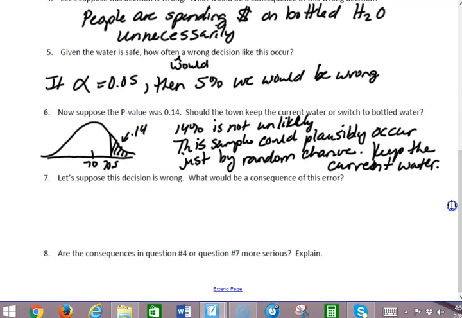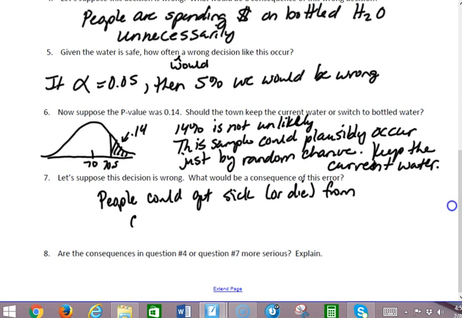However, that's still a risky decision, and maybe you would say, hey, even with 14%, I may still go ahead and switch to bottled water because I would rather be safe than sorry, because the consequence of this decision in Part 7 is much worse. If we're wrong, people could get sick or die, maybe even, from the contaminated water. So we don't want to be wrong on this. We want to be right.